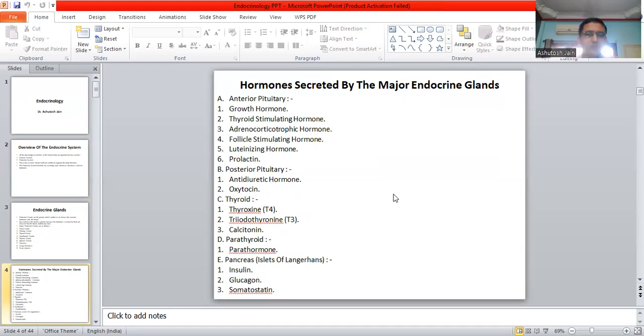From thyroid gland, following hormones are secreted. These are T3, T4, and calcitonin. T3 is triiodothyronine, T4 is thyroxine, and another one is calcitonin. From the parathyroid gland, it is parathormone. From the pancreas, that means islets of Langerhans, the following are the hormones: insulin, glucagon, and somatostatin. I hope up till here the concept is clear.